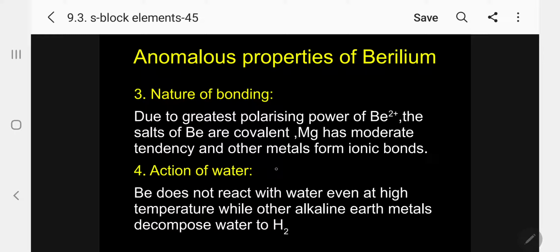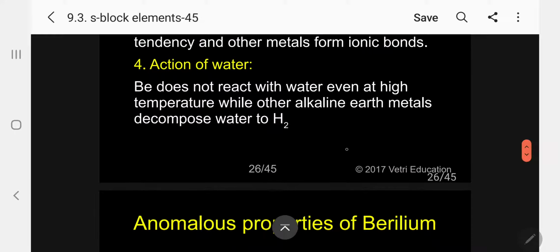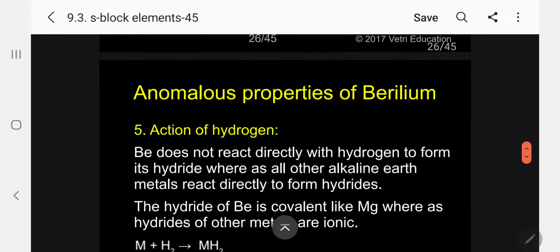Action of water. This is an anomaly. I told you already, beryllium does not react with water even at high temperature. We have discussed this already in similarity properties, while other alkaline earth metals decompose water to give hydrogen, forming the corresponding hydroxide.